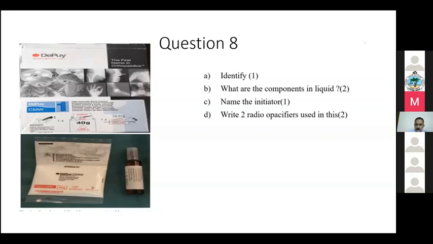So what are the radiopacifiers you commonly use in this? Barium sulfate. Very good. Zinc. Zirconium dioxide, barium. So many of the bone cements are white in color, but sometimes when you have a revision surgery, it's very difficult to make out from the coloring. So some companies add some coloring agent.